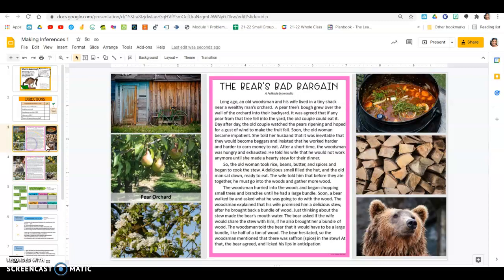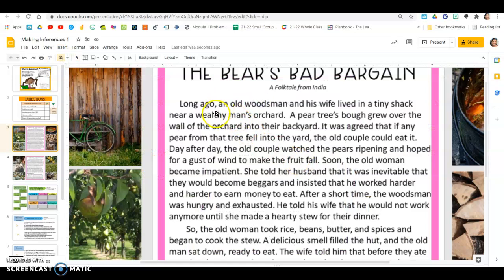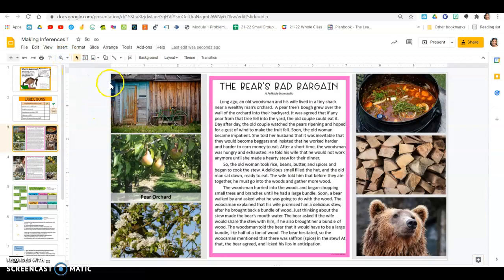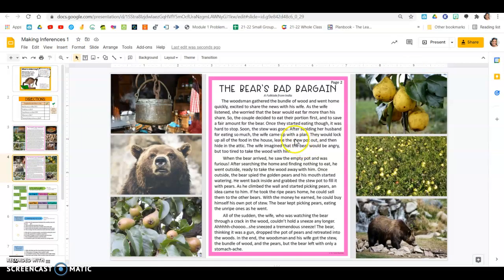And if you need to zoom in, because I know the text is kind of small, you can click this magnifying glass. So you can go in. Oh, I can see it much better now. Long ago, an old woodsman and his wife lived in a tiny shack, right? And read each word. When you're done, if you want to click anything else, you have to select the arrow again, right? If you want to zoom back out, you can click fit, and that's where it's going to fit it to this screen, right? And now I have my arrow picked, so I can go on after I've read both slides.